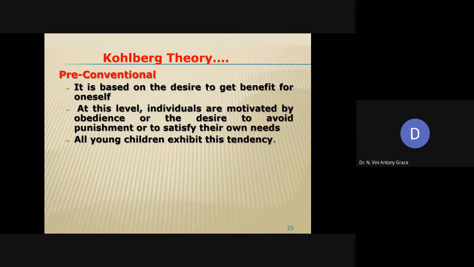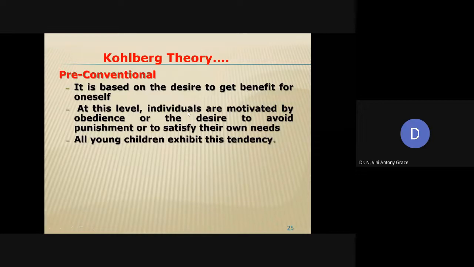For example, if a teacher says, don't talk, or you have to stand on a bench with fingers on your lips, in a KG class or some primary standards, then in order to avoid punishment, in order to get benefit for oneself and satisfy their own needs, children will follow that particular rule, that particular moral principle. That level of moral development comes under pre-conventional.